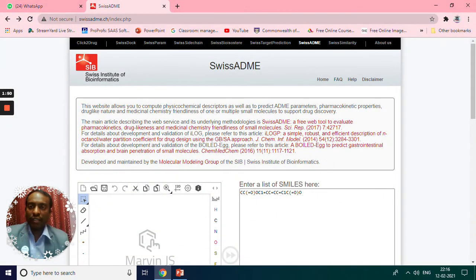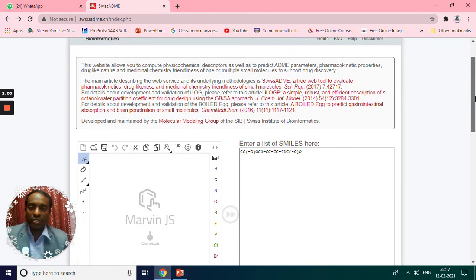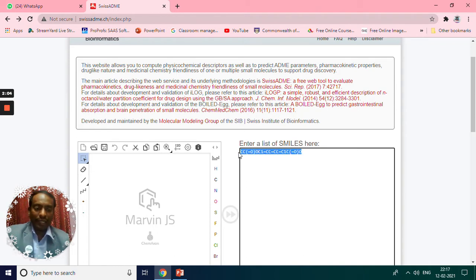This is the web link. You can just visit swissadme.ch, and you will get this website. See what the requirement is. If you want to search any molecule's properties, we need the SMILES format. You can just enter the SMILES, or you can draw the structure over here. We can use these tools to draw your structures, and you can get all the ADMET properties over here.